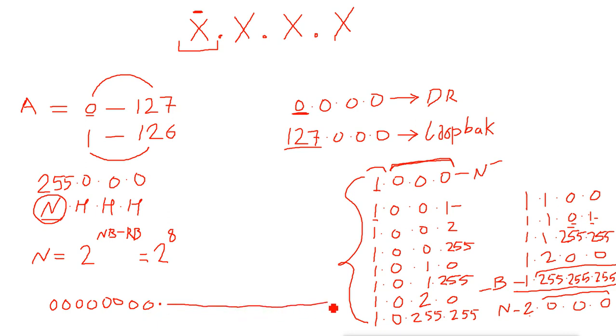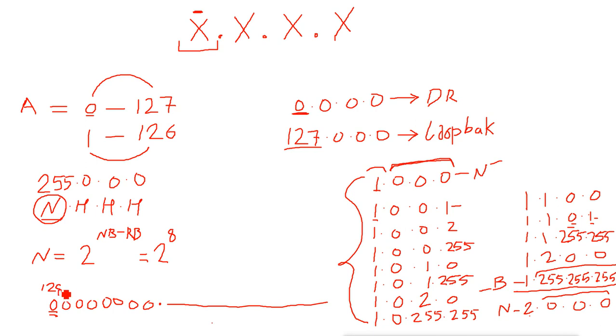So what is the reserved bit? Among the 32 bits, the first bit is reserved in class A. Now the first bit is reserved as 0. That means we cannot enable this bit. We have to make sure the first bit will always be 0. Now why can't we enable it? Very simple. You know the values of these bits. If you enable this first bit, the value of this bit is 128.